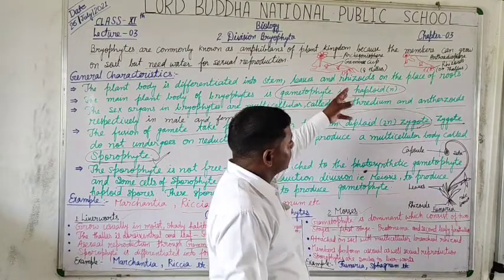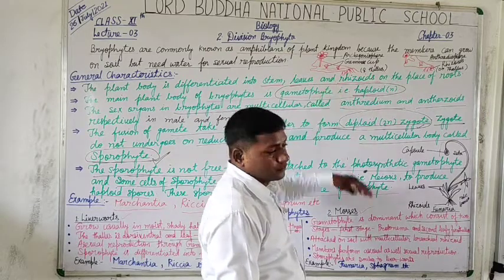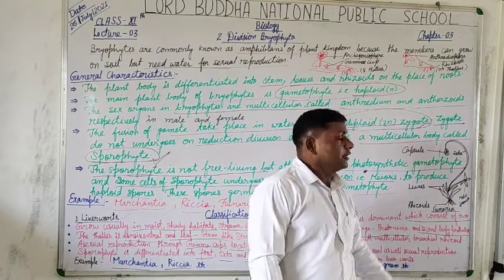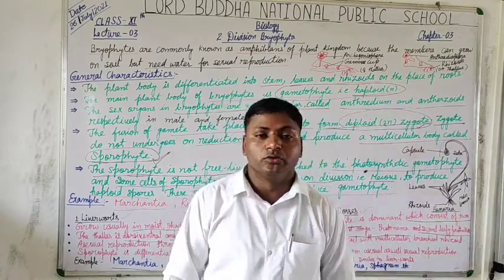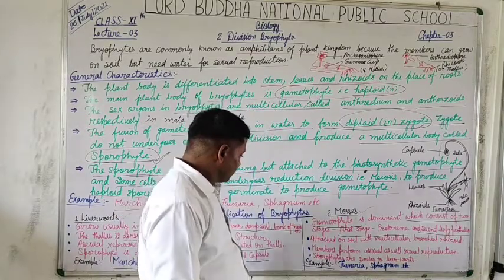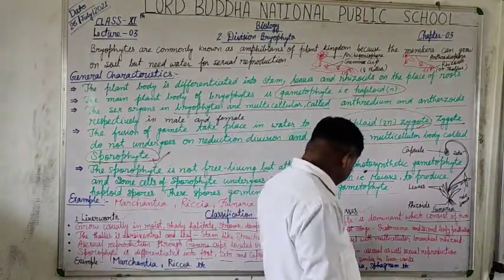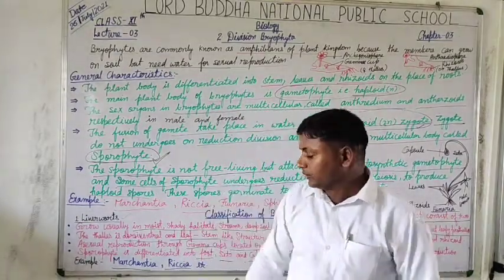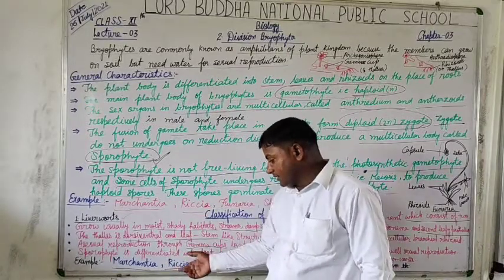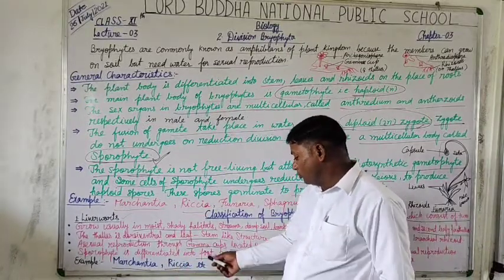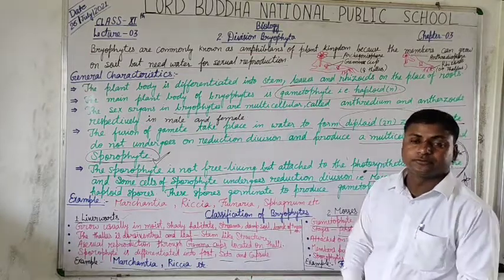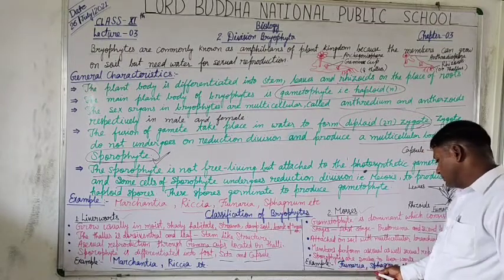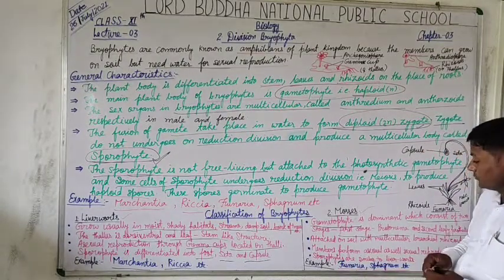The archegoniophore produces female gametes and the antheridiophore produces male gametes. Students, sporophytes are similar to the liverwort. It means their body structure is also differentiated into foot, seta and capsule. And Funaria and Sphagnum are the best examples of mosses.